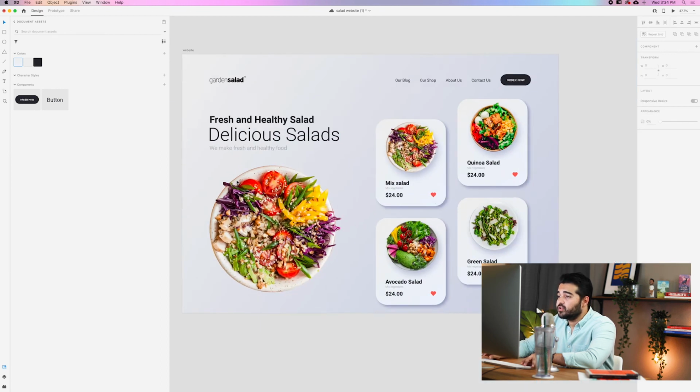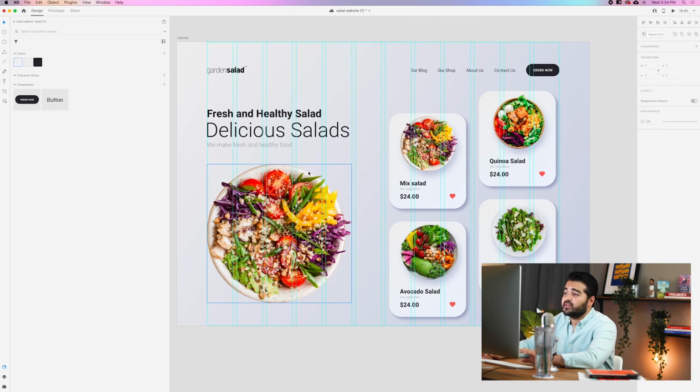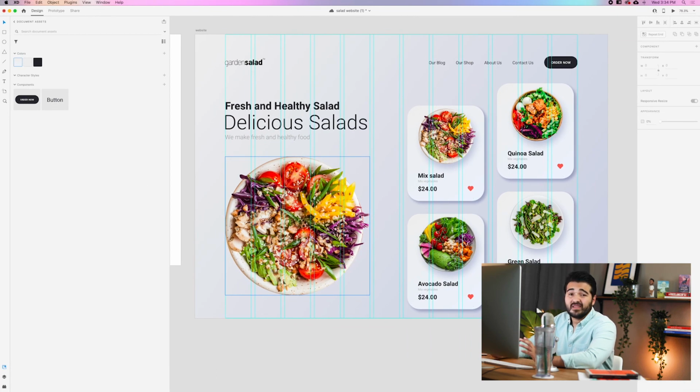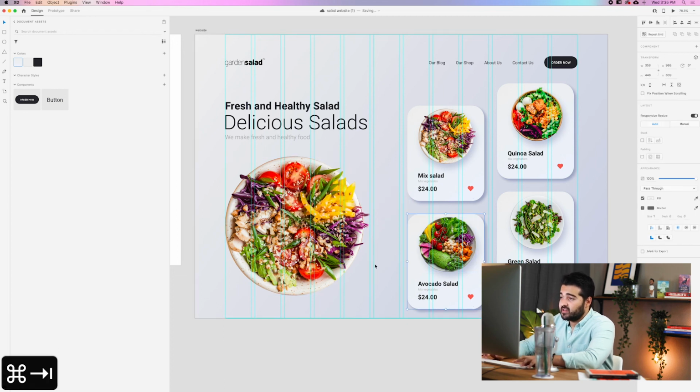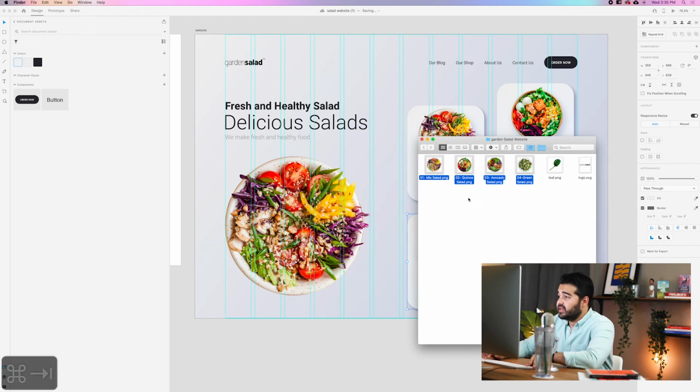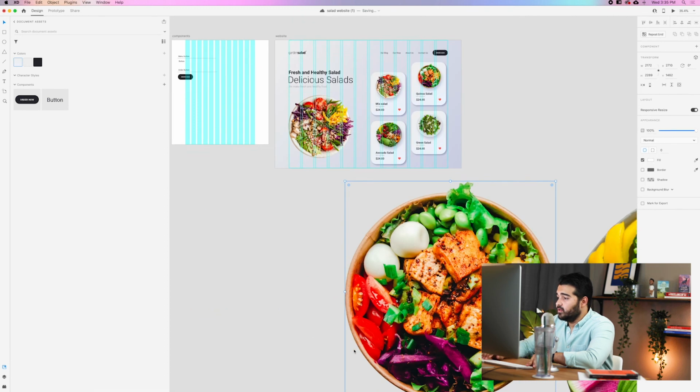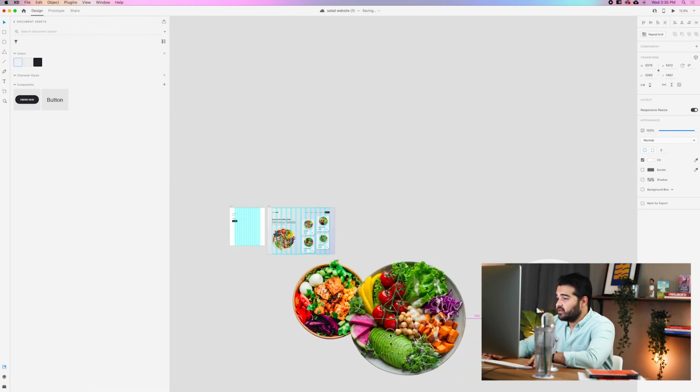So now we're gonna do the animation of the actual website. So with these items selected already, we are gonna add other images here. We're gonna go to the Finder, and we're gonna add these 3 images right here. Boom, boom, boom. We have the 3 images together right now.